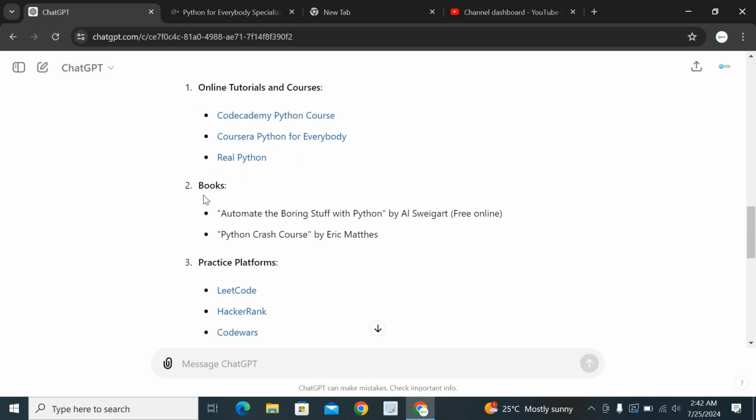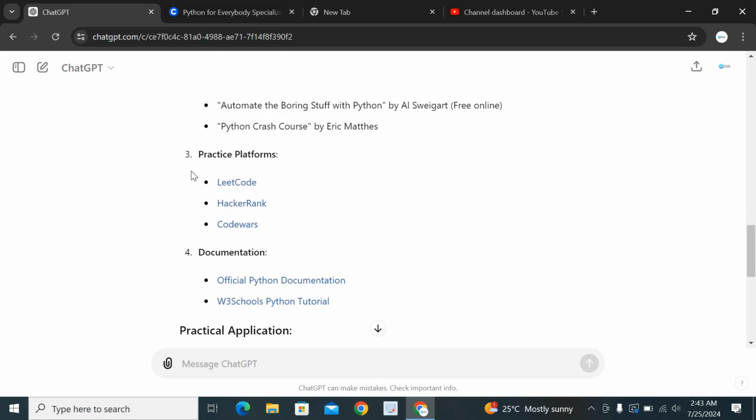For other resources, it gave us books that we can read: Automate the Boring Stuff with Python by Al Sweigart. Oh, I don't think that's AI. Sorry, I'm so used to artificial intelligence that every A and I word I see, I call AI. I think it should be Al Sweigart. There's a free online book, Python Crash Course by Eric Matthes, and practice platforms. You can come over to LeetCode to learn about programming, you can come over to HackerRank, you can come over to Codewars, and you can practice any programming thing you learn.